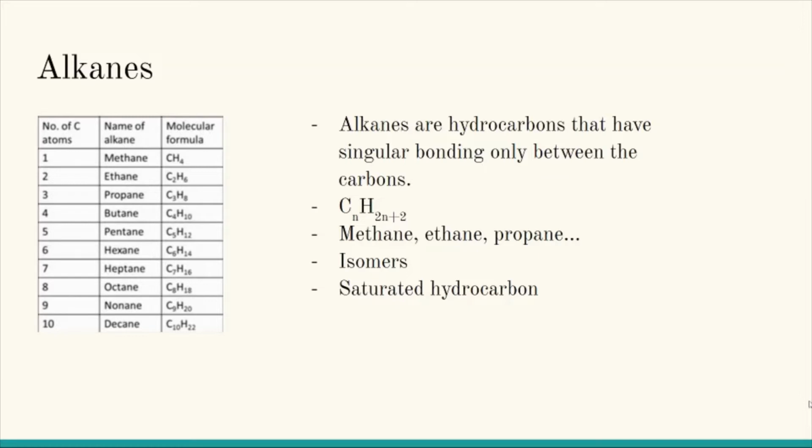Now there is not only one way these alkanes can form or have a chemical structure. Sometimes the carbon might be sticking out in the middle of a chain, or it could just be a straight chain. Such as this, different compounds that have the same chemical formulas are called isomers. Because of the structural differences, the chemical and physical properties of isomers are different, and this includes all organic compounds. Saturated hydrocarbons are ones that have singular covalent bonds between them. Since alkanes don't have any double or triple bonds between the carbons, alkanes are examples of saturated hydrocarbons.